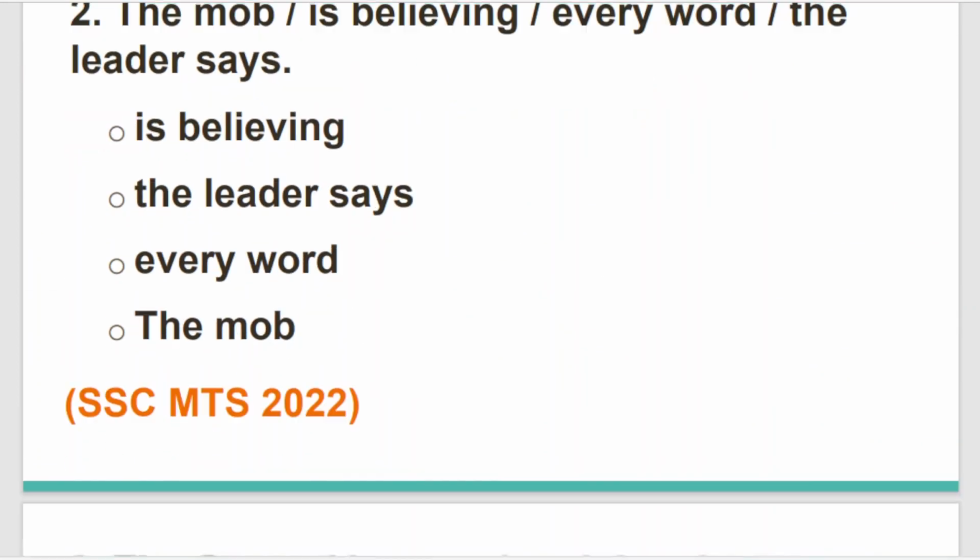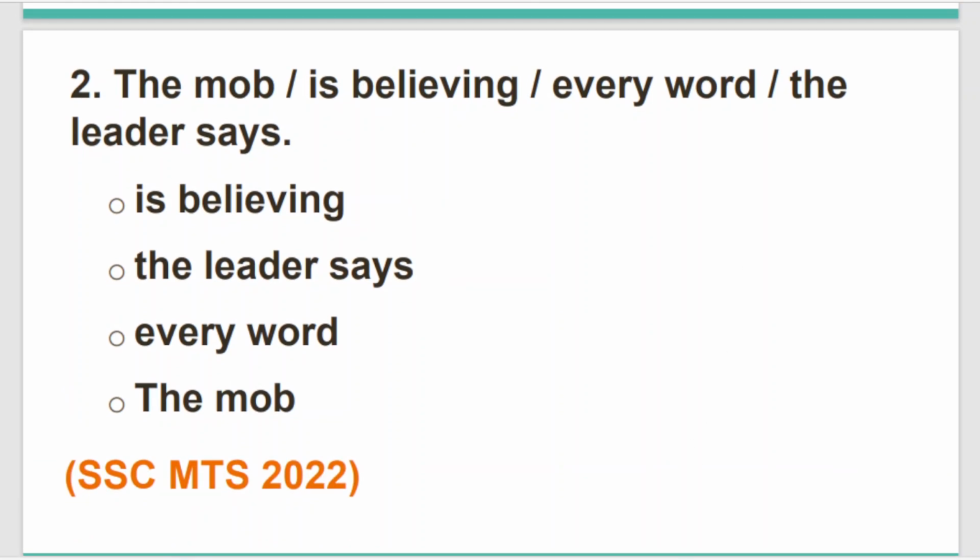Moving to the next question, from SSC MTS 2022: The mob is believing every word the leader says. Here in this question, we are talking about a particular group, the mob. Hence, we can use the definite article the, since we are particularizing. The mob is believing every word the leader says.